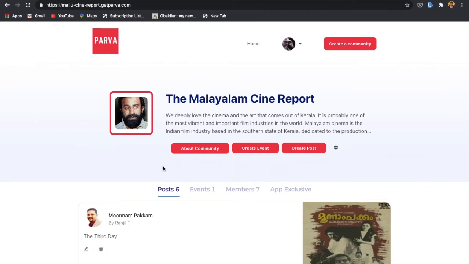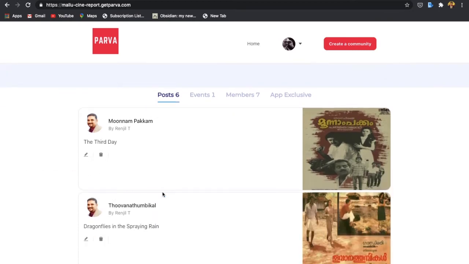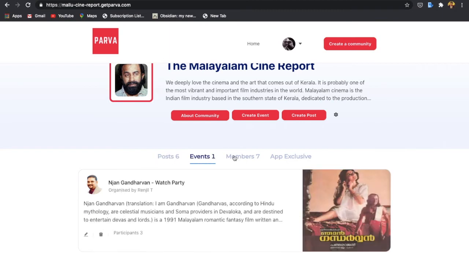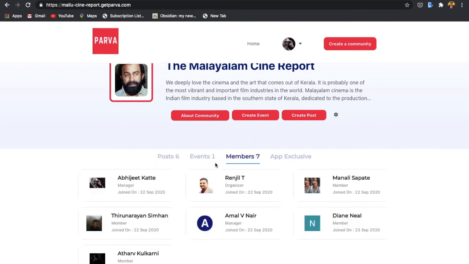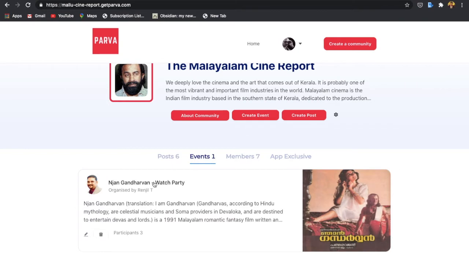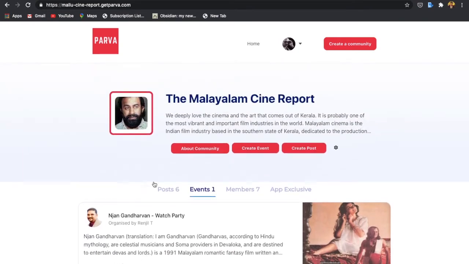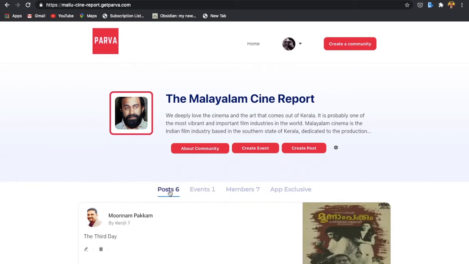Community organizers and managers will see various options to create posts and create events. And on every community, you will again see multiple tabs which take you to the posts, events, and the member info tab. As we can see, Rangel is hosting a watch party soon. We are a niche community that is growing.